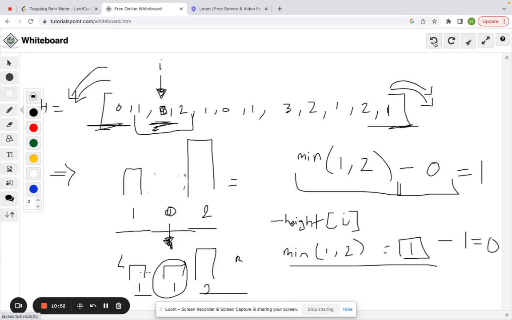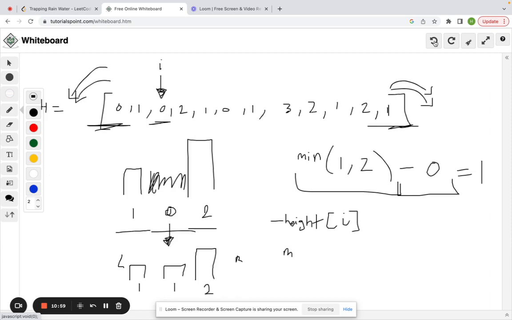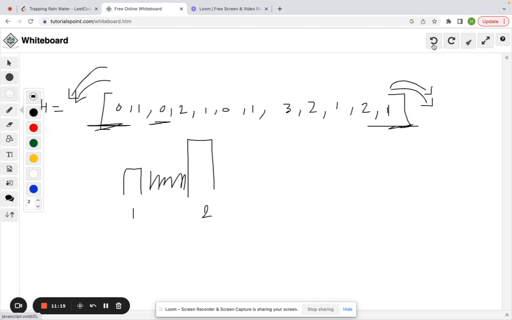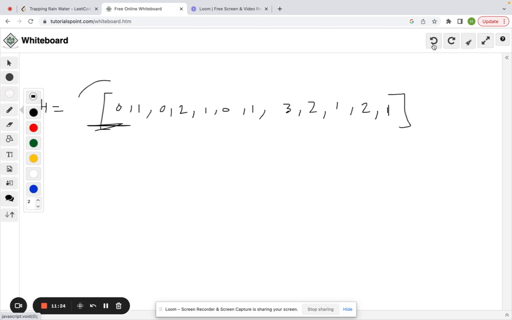And now that we have this knowledge, I'm going to introduce a two-pointer approach. If you want to do the other approach that's much more straightforward, I recommend starting with that, which is what I did, where we stored the largest left boundary we've seen up until some point, and we store the largest right boundary that we've seen up until some point, and then we calculate the minimum as I just showed you, and we minus the height of that. Cool. So hopefully that makes sense, and I'll link that video in the description.